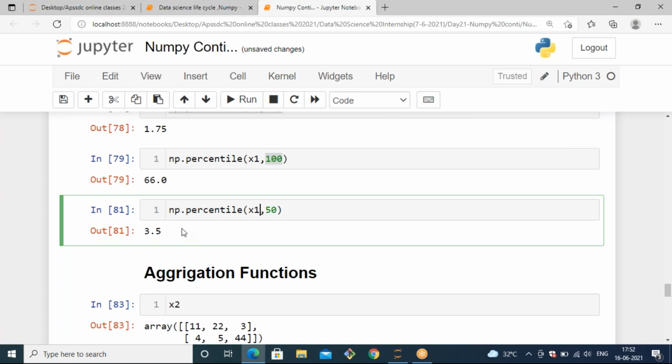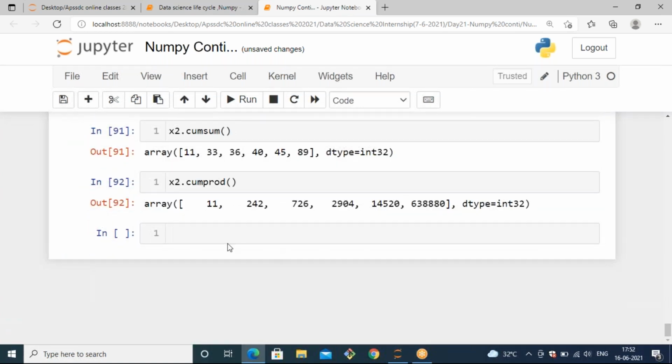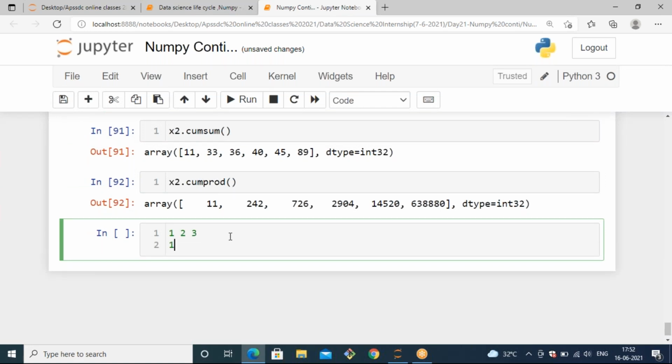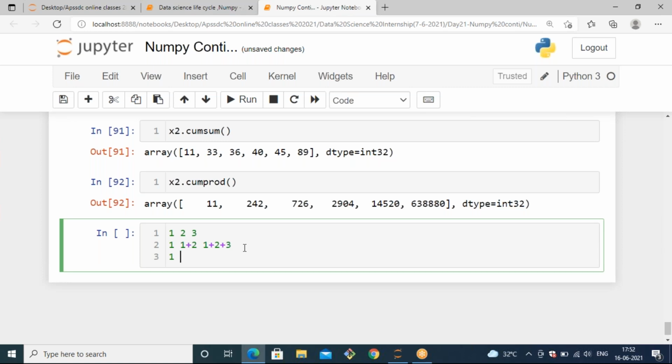For cumulative sum, you should know how it happens. Cumulative sum means if you have elements like 1, 2, 3, the cumulative sum at the first step is 1, in the next step it is 1 plus 2, and in the next step it is 1 plus 2 plus 3. Like that, the cumulative sum happens. In the same way the product happens: if you have a 1, in the next iteration it is 1 times 2, and in the next iteration it is 1 times 2 times 3. This is for cumulative sum, and this is for cumulative product. Everything is combined with the next number.